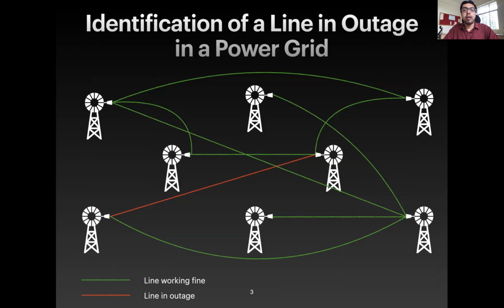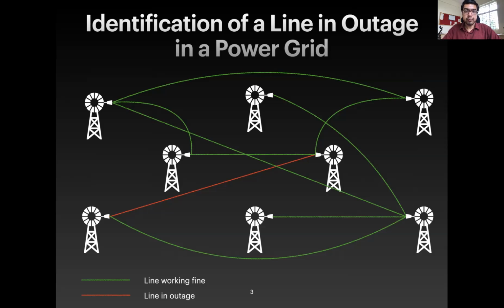As a second example, consider a power grid in which there are various power elements, and let's say these power elements are connected via lines. Now, let's say for some reason one of the lines happens to be faulty. It's an outage, and this may be detrimental to the performance of the entire system. And in this interest, it may be necessary to identify the line in outage as quickly as possible.